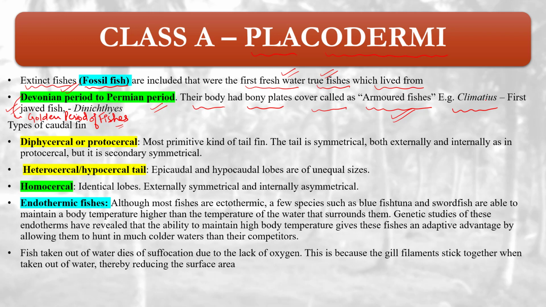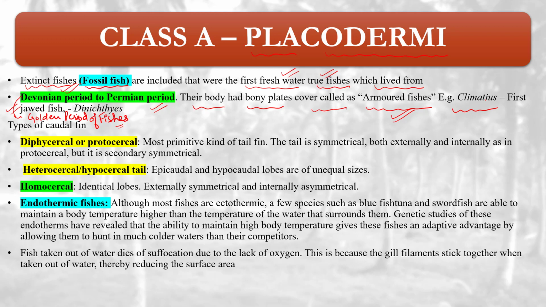Okay, so Climatis is considered to be the first jawed fish, also known as Dinichthyes. They covered a very long period, from the Devonian period to the Permian period. The body is covered with hard bony plates, which is why they are given the title of armored fishes.